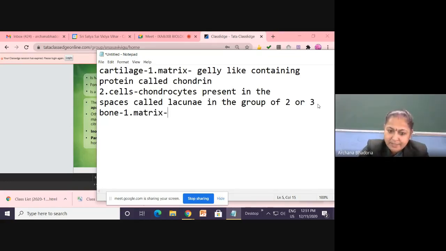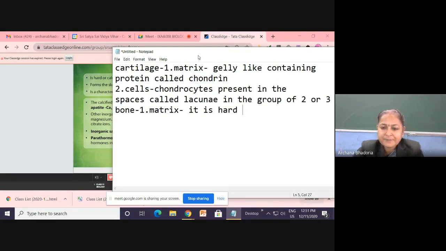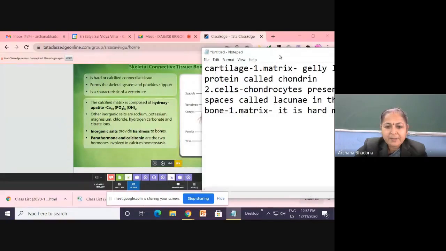And now write down, it is hard, made up of the inorganic salts.